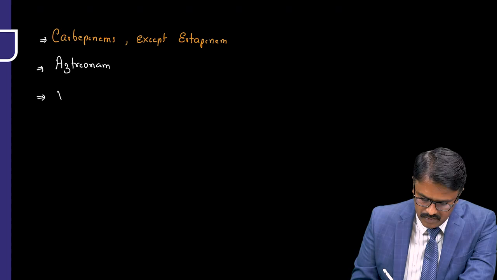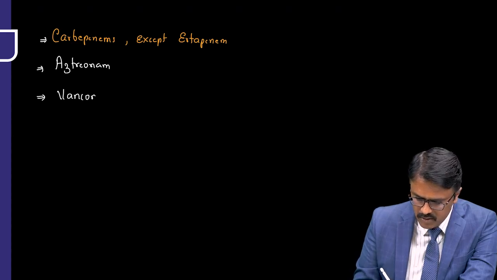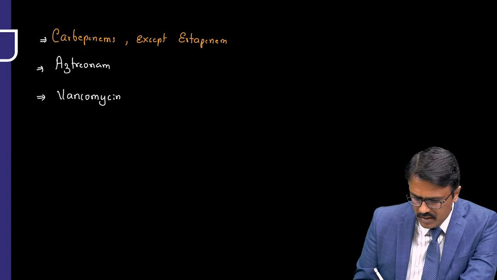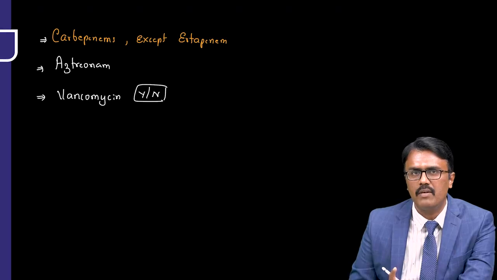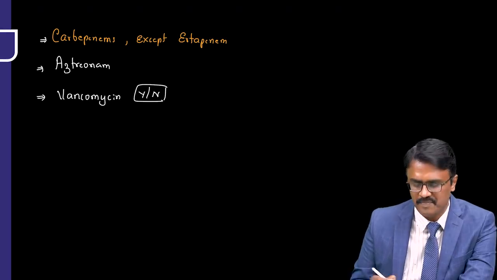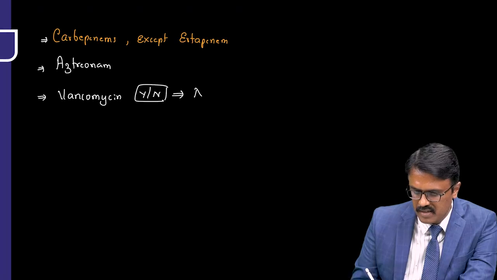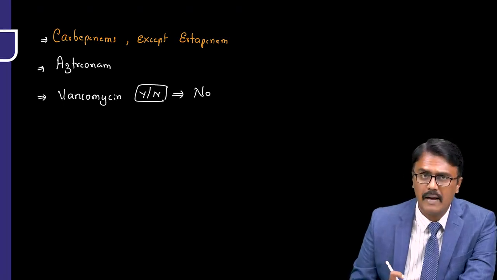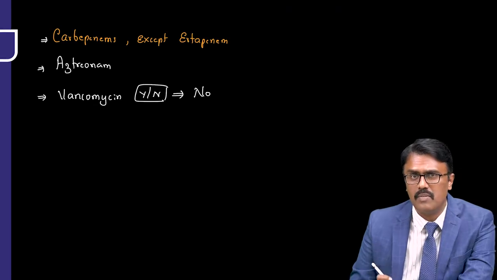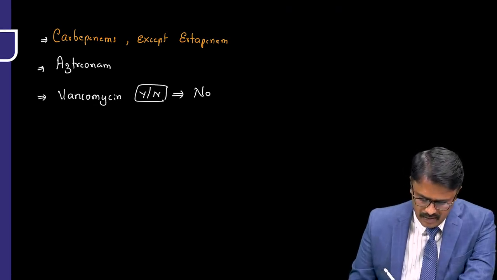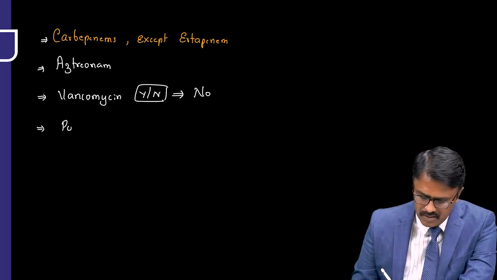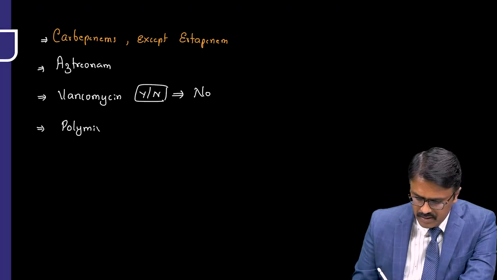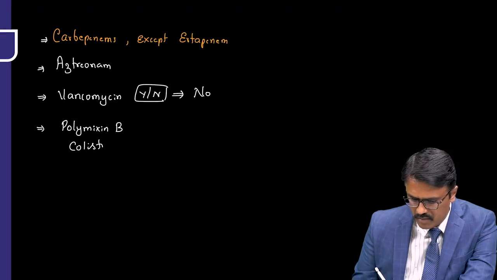The question is, will vancomycin work on Pseudomonas? Yes or no? Please pause the video and tell me. Will vancomycin work on Pseudomonas? Yes or no? No. The reason is it works only on gram positive, and Pseudomonas is gram negative. Okay, so what about cell membrane, sir? In cell membrane, we have polymyxins. So polymyxin B as well as colistin can work on Pseudomonas.